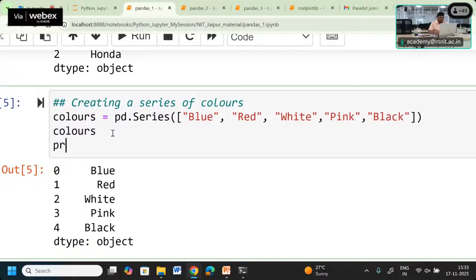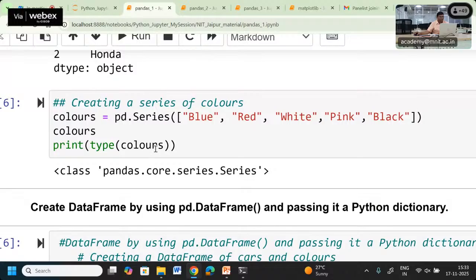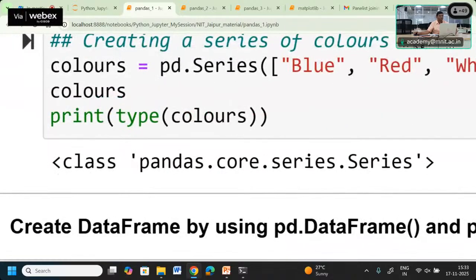Now let us check one parameter. We want to check the type. Let us check what type this series is that we created, colours. Now check what we are getting.